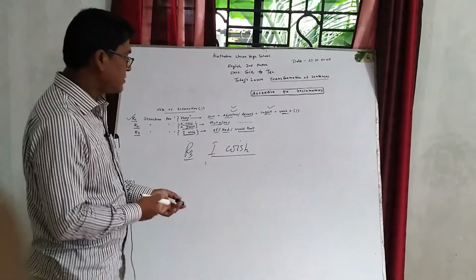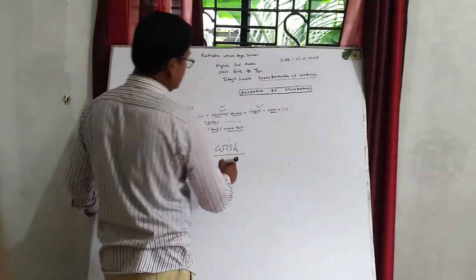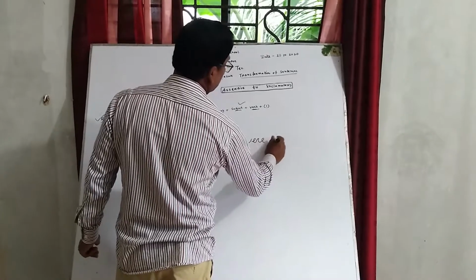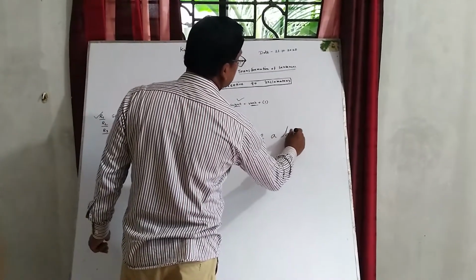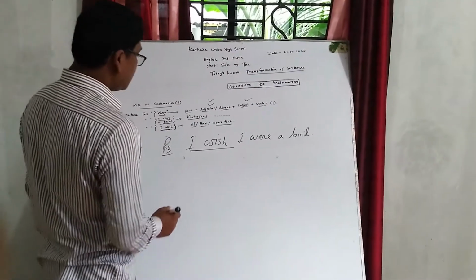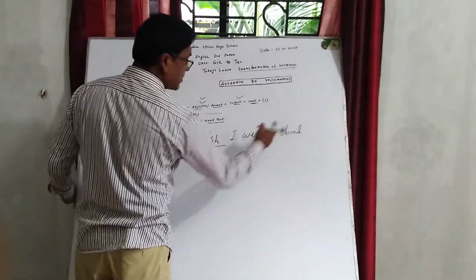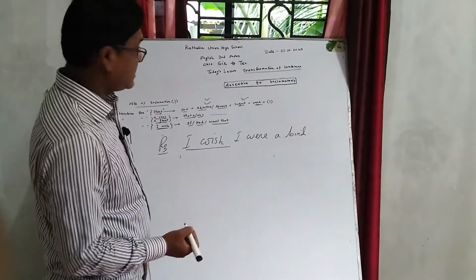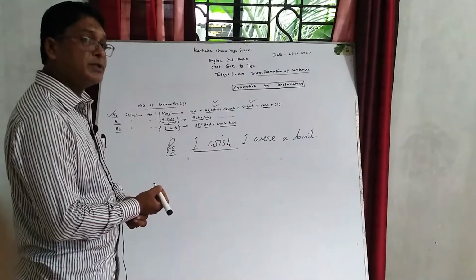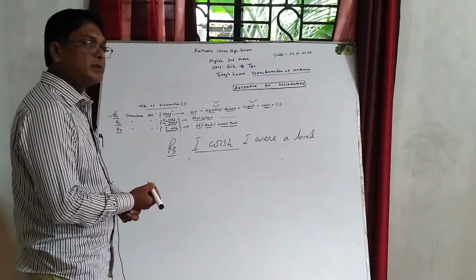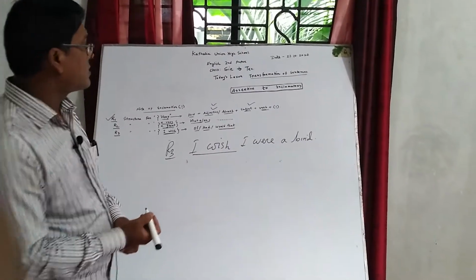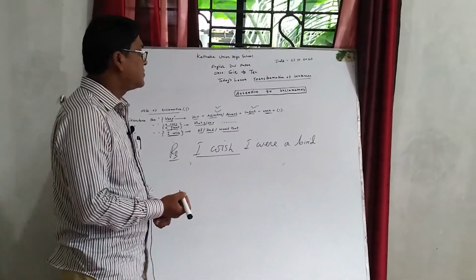For example, I wish I were a bird. In this sentence, the subject has a desire for an unreal imagination. It is not possible. This kind of sentence can be converted from assertive to exclamatory